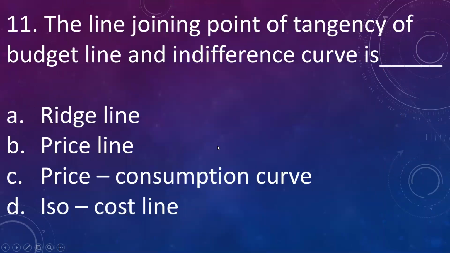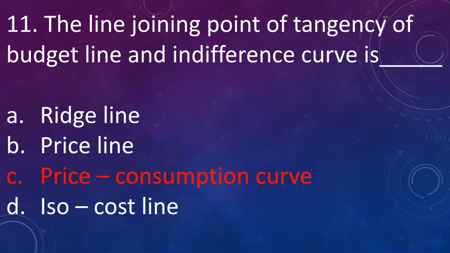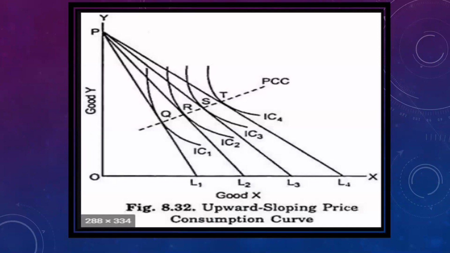So the next question is, the line joining the point of tangency of budget line and indifference curve is A, ridge line, B, price line, C, price consumption curve, D, iso cost line. The answer is price consumption curve. This is shown in the graph. The dotted line PC is the price consumption curve, joining the points of tangency of indifference curve and the budget line.